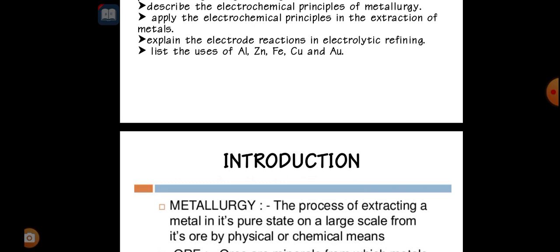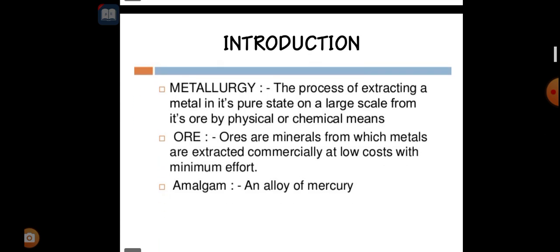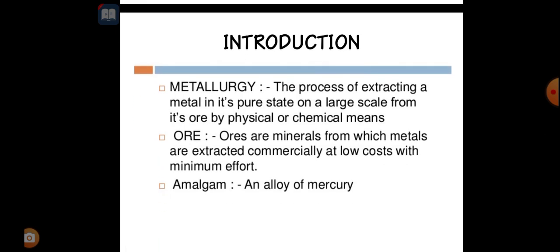We will also explain the electrode reactions in electrolytic refining. At last we'll learn about the uses of aluminum, zinc, iron, copper and gold. So before going to class, let me give some introduction about the lesson.